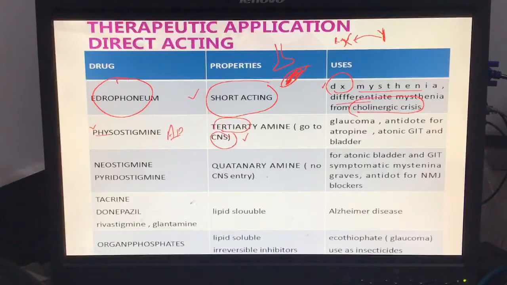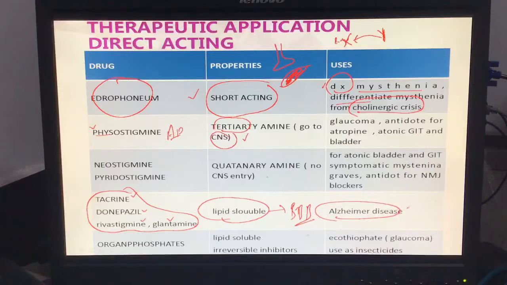What are better drugs for Alzheimer's disease? Very good drugs, lipid-soluble drugs we have here. These 4 drugs: tacrine, donepezil, rivastigmine, galantamine. These are lipid-soluble and rapidly cross the blood-brain barrier, so they are very best for Alzheimer's disease. What happens in Alzheimer's disease? Acetylcholine level is low in the frontal lobe, so we can improve it. Tacrine is no longer used, because tacrine causes hepatic damage. Donepezil, rivastigmine, and galantamine we still use in Alzheimer's disease.